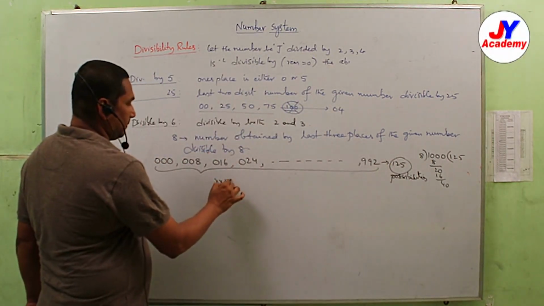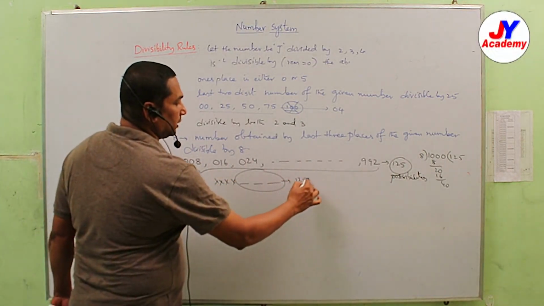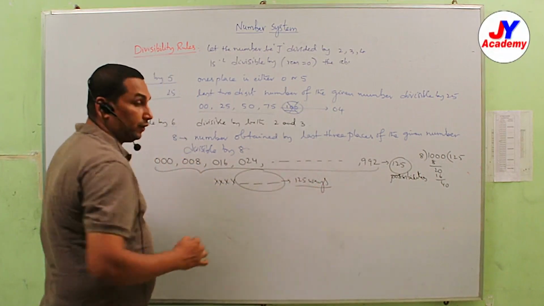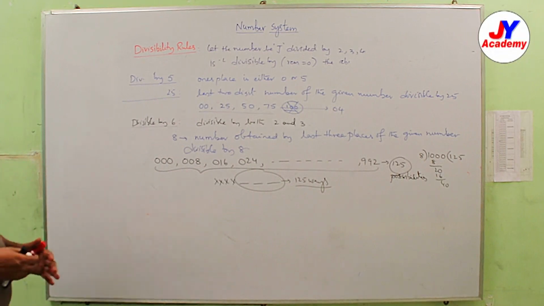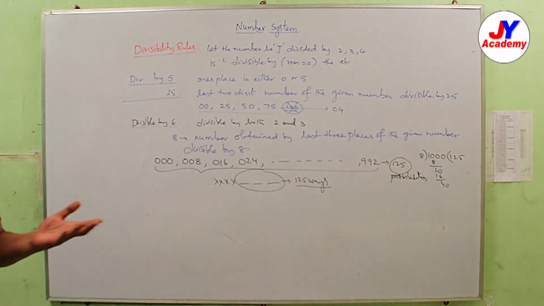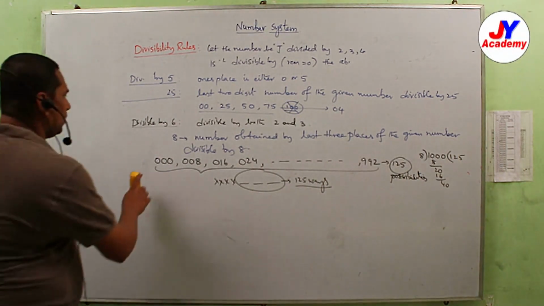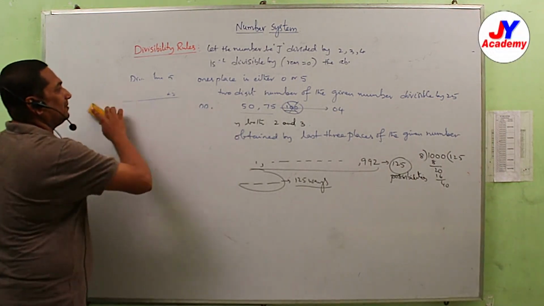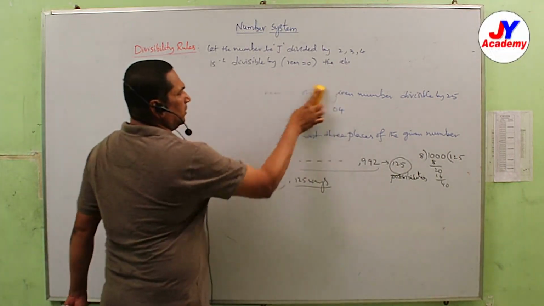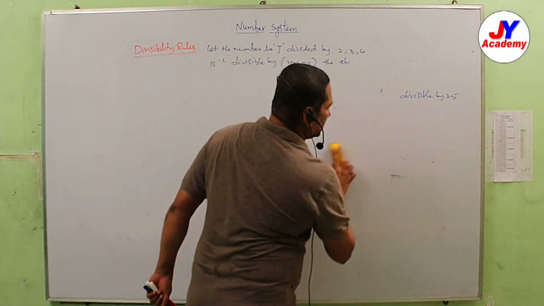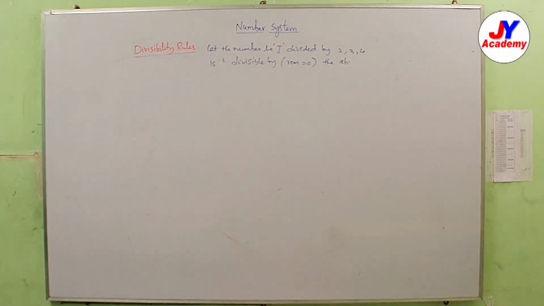Suppose this is the number. These last 3 places we can fill in 125 ways. That is divisibility by 8, and divisible by 9 we had already discussed; that is the same as divisible by 3, and divisible by 10. Now divisible by 11. Divisible by 11 means the difference of the digital sum of even places and odd places is either 0 or a multiple of 11.